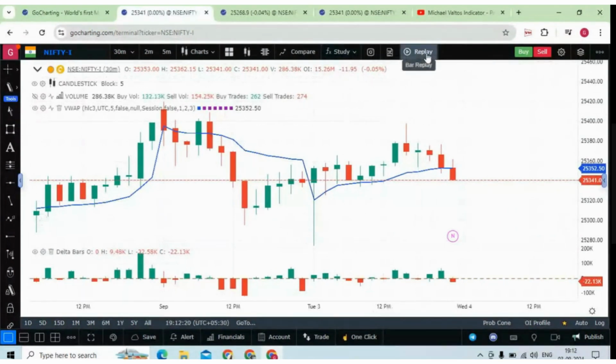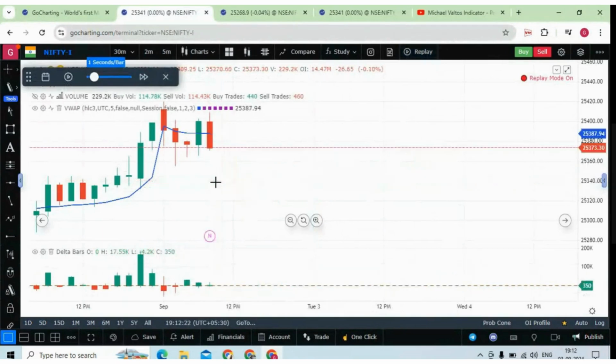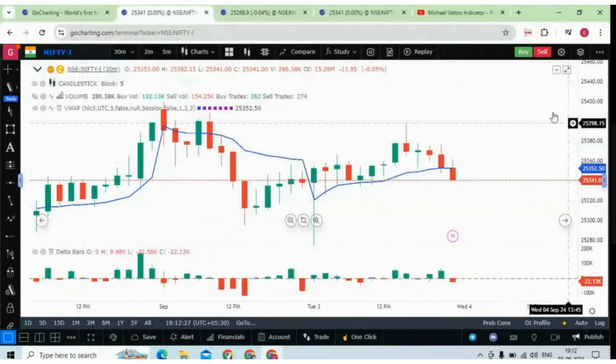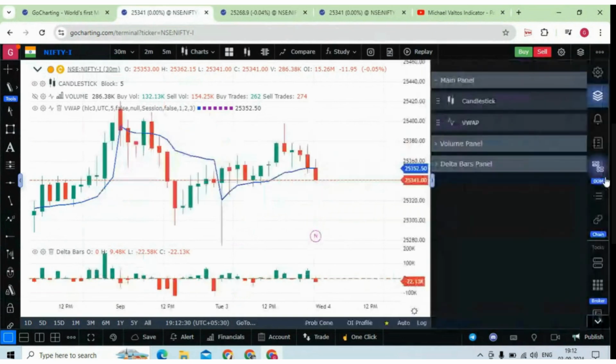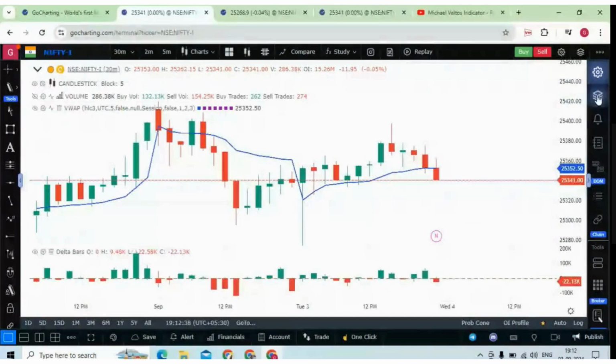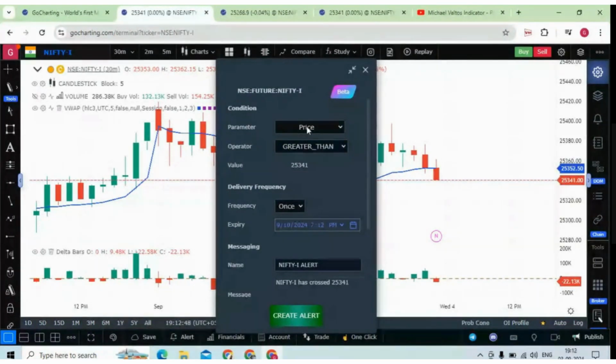After this, you can do the bar replay, which is quite basic. You guys understand it. This is also a free feature. Okay. So after this, now let me show you the right widget bar. You can see all these settings and those things. Now see, this is your alert manager. You can also put alerts in your GoCharting. Suppose you want to put a price alert or cumulative volume delta alerts. So this is the price, and this is 1-day cumulative volume delta. This is how you can also set the alert for your GoCharting.